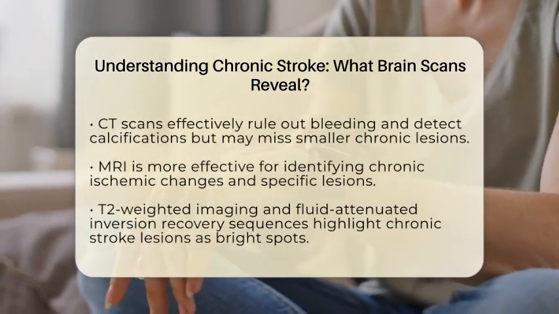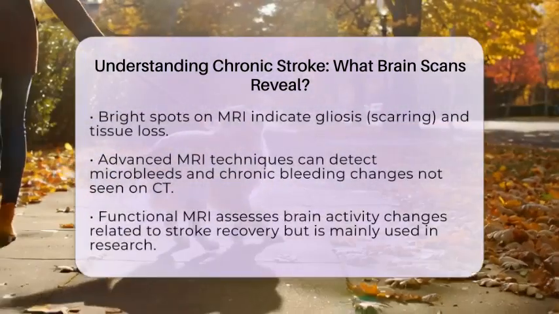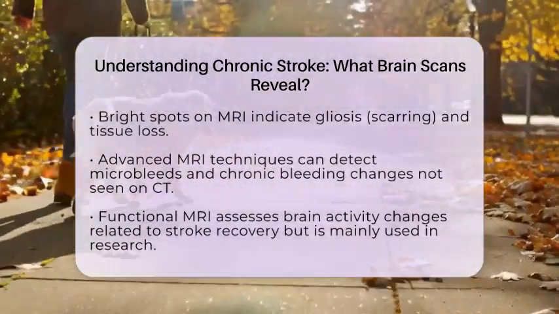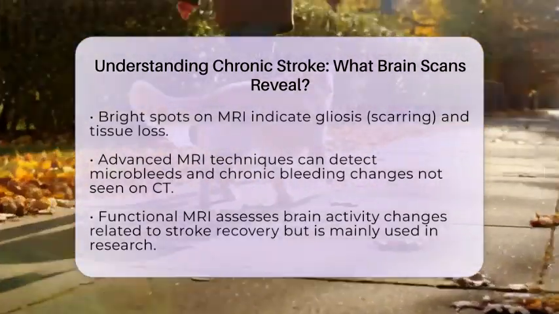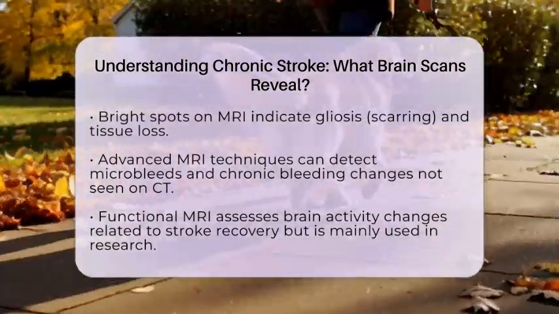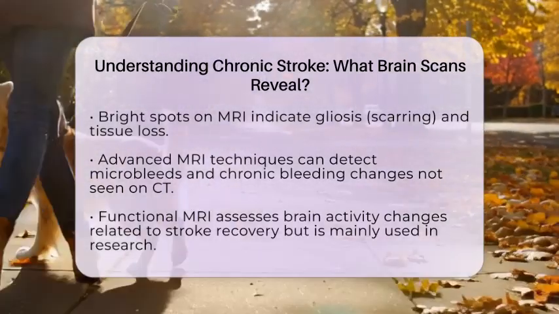Advanced MRI techniques can also uncover microbleeds and chronic bleeding changes that a CT scan might overlook. Functional MRI and other functional imaging methods can assess changes in brain activity related to stroke recovery or ongoing deficits, although these are primarily used in research rather than routine practice.